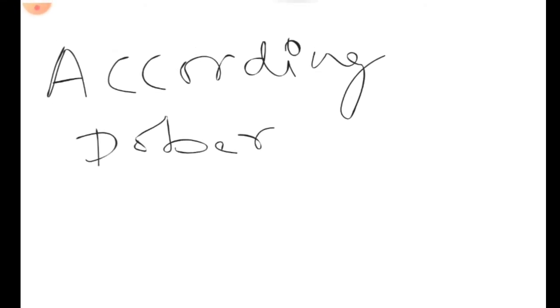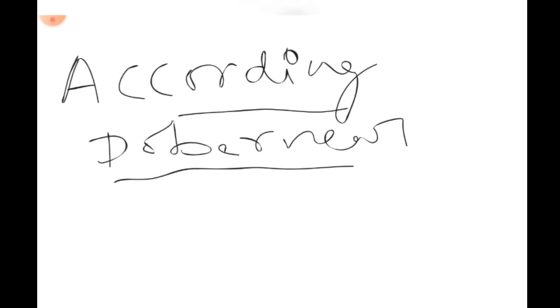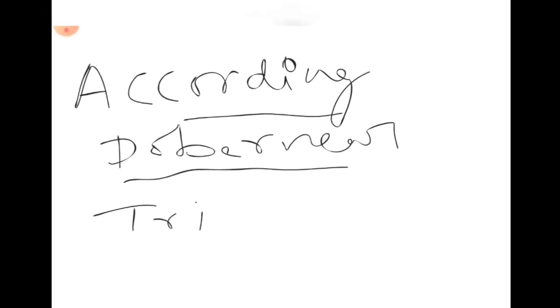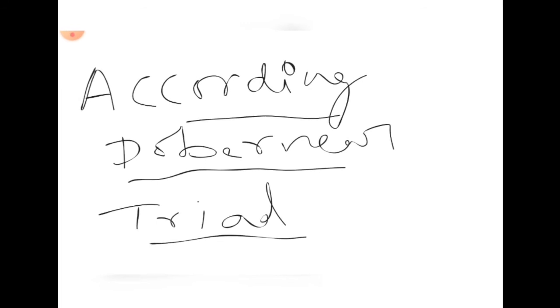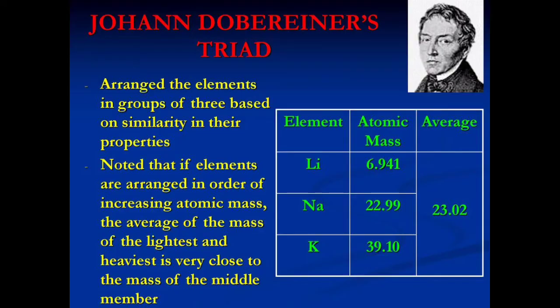According to Dobereiner, he made the elements into triads, and this triad rule is called the law of triads. What is that law of triads?